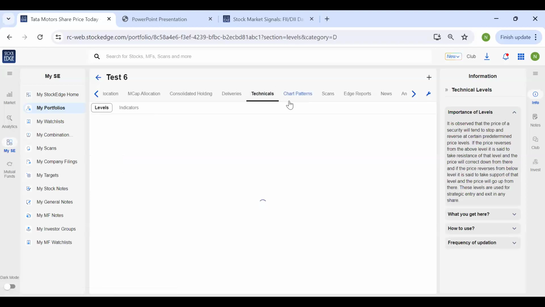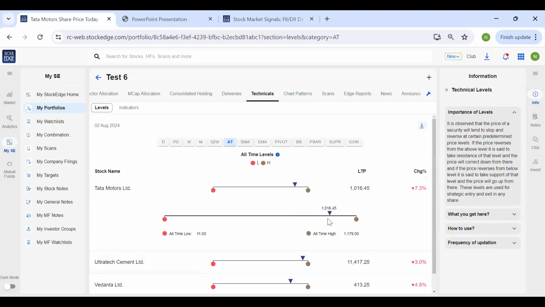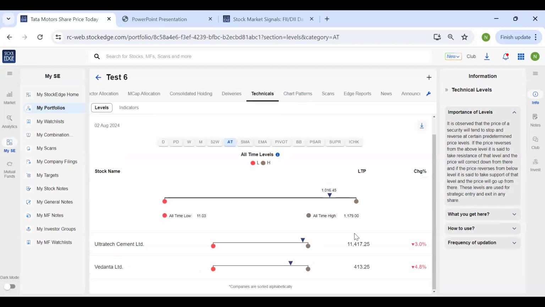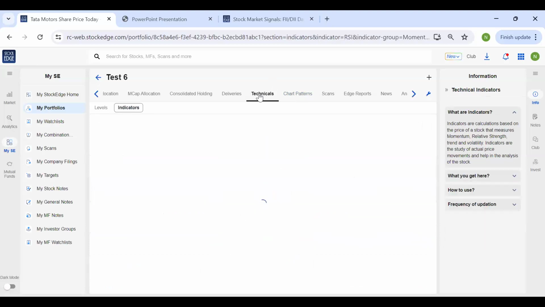To do technical analysis of your portfolio stocks, that is also possible. Just click on technicals and say you want to see how far your stock is from its all-time high level. Just click on all-time high and just see that the current market price of Tata Motors is 1016 and all-time high is 1179. So it helps you to do an analysis. Similarly, if you click on exponential moving average, it tells you the stocks that are trading above or below its moving averages. So all kinds of technical analysis can be done from the technicals tab.